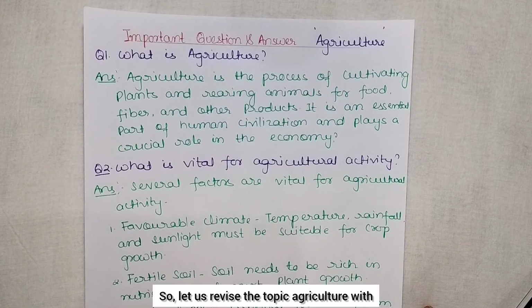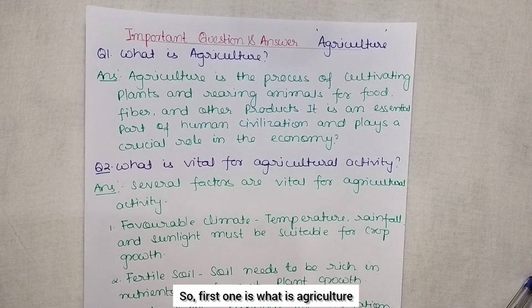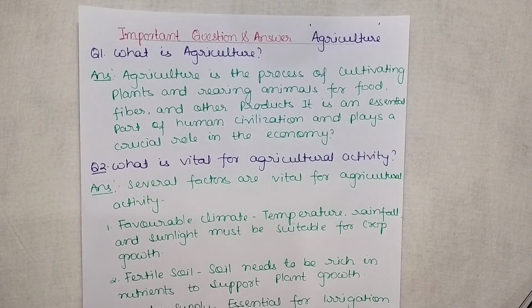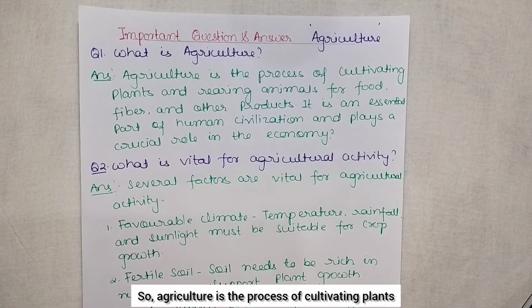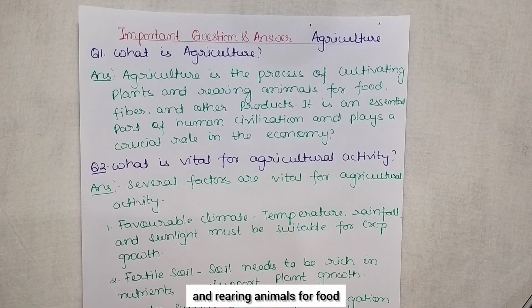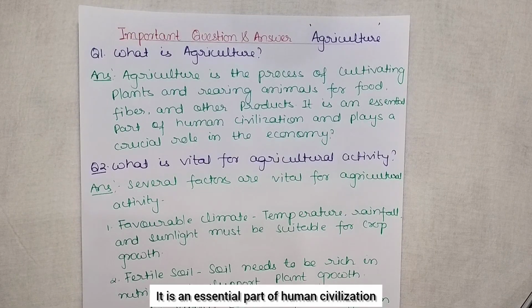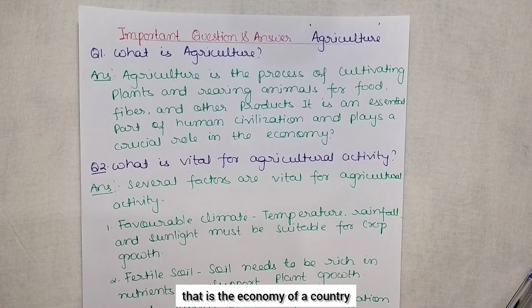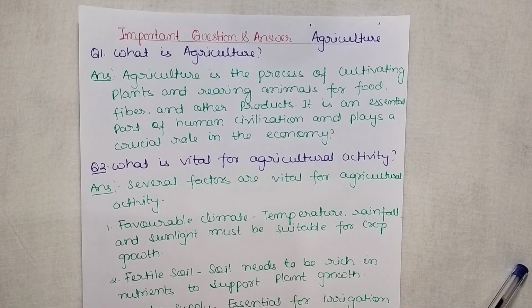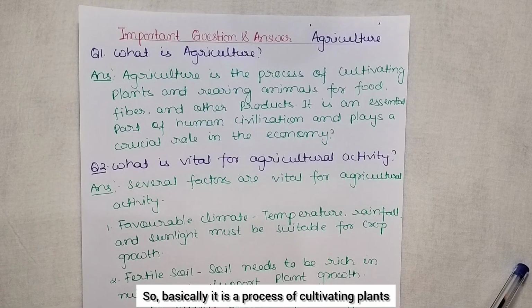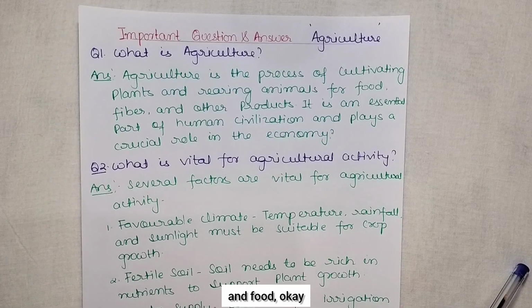So let us revise the topic agriculture with its important questions and answers. The first one is, what is agriculture? Agriculture is the process of cultivating plants and rearing animals for food, fiber and other products. It is an essential part of human civilization and plays a crucial role in the economy of a country. So basically it is a process of cultivating plants and rearing animals for food.